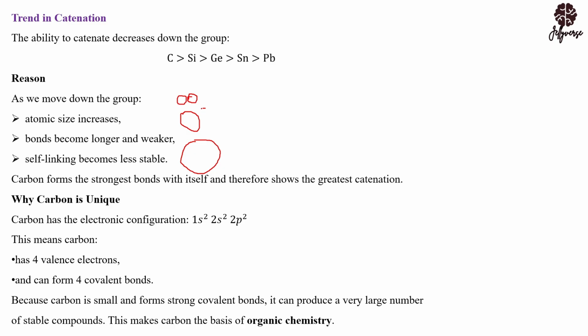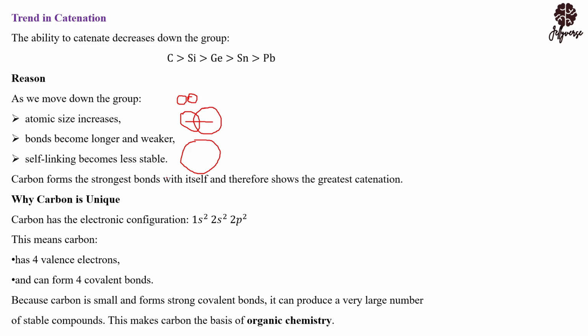If they are huge enough and they are forming a bond with itself, remember the bond length is going to be longer and it's going to be less stable. So carbon forms the strongest bonds with itself and therefore it shows the greatest catenation. That is for carbon. Down the group, the catenation decreases. Now let's look at some reasons why carbon is unique.